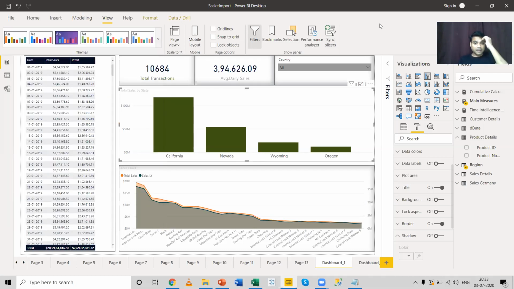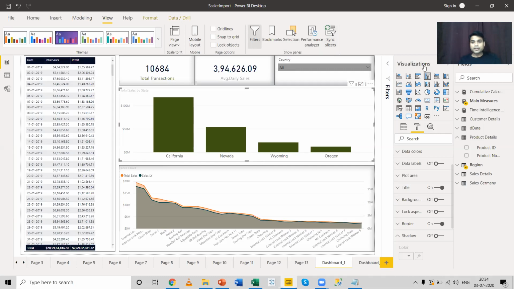Now the next example that I'm going to talk about is filters. Now what are filters? Filters help you to get the intended data by excluding the unwanted data from your report. I repeat, a filter is an option which helps you to get the intended data and exclude the unwanted data from your report. Now in Power BI, we have three types of filters: visual level, page level, and report level.